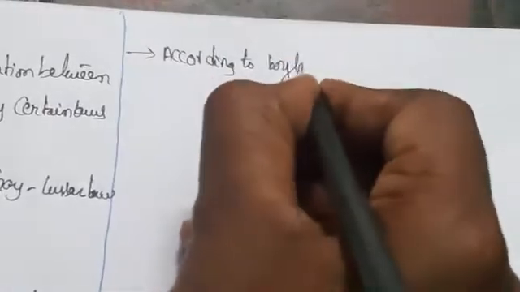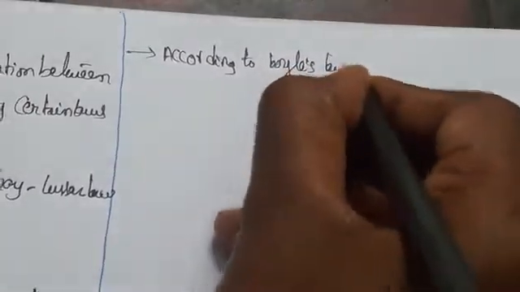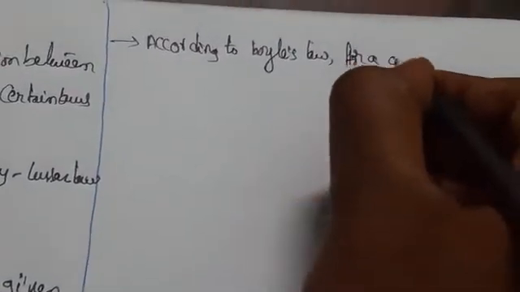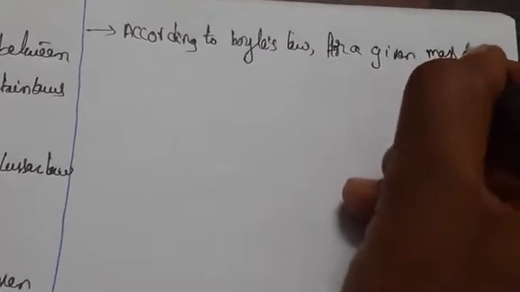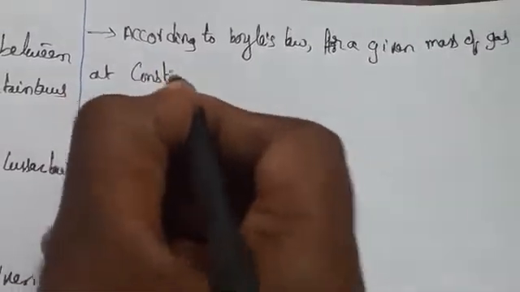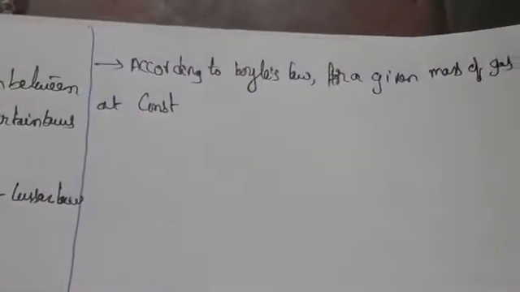So according to Boyle's law, for a given mass of a gas at constant temperature, pressure is inversely proportional to volume, and volume is inversely proportional to pressure.